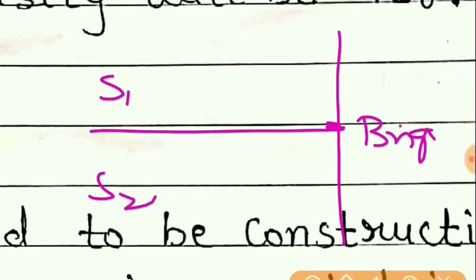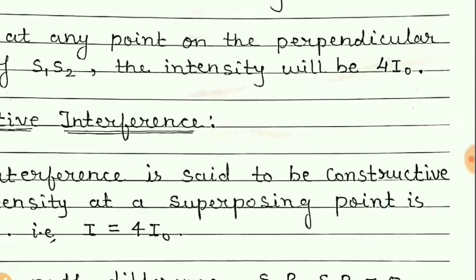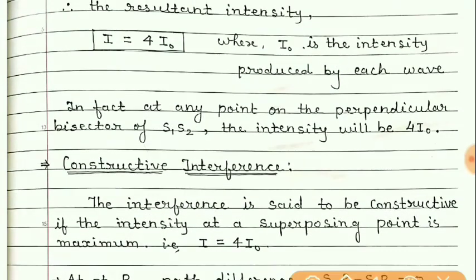Then after that, the intensity will reduce and become 0, and there will be a dark spot. Once again there will be a bright spot, then once again a dark spot, then bright. So that pattern is seen above and below this line, the perpendicular bisector, on the screen. So bright and dark spots are observed, and bright spots are known as constructive interference.